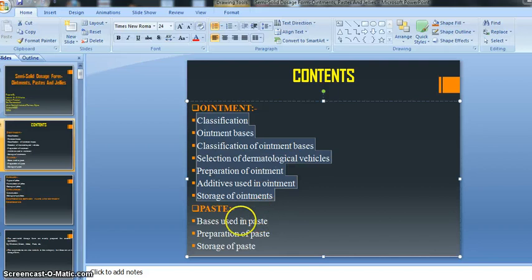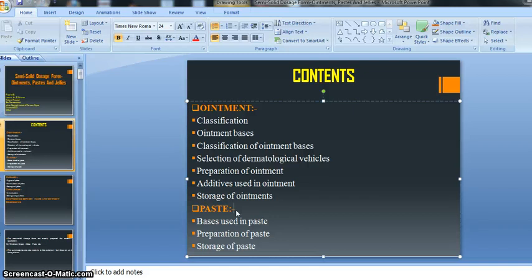So after ointment, there is paste also, our second preparation from the semi-solid dosage form, right? So in paste we will also discuss the bases used in the paste, right? Meaning what kind of bases are required to prepare the paste, right? Then preparation of our paste, then there is a method or procedure given for the preparation of paste, how we will prepare our paste. So this kind of information is given here.